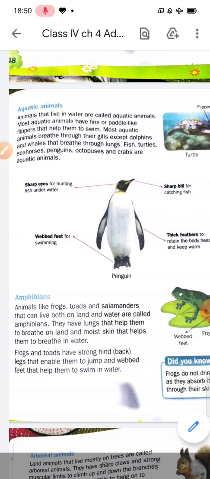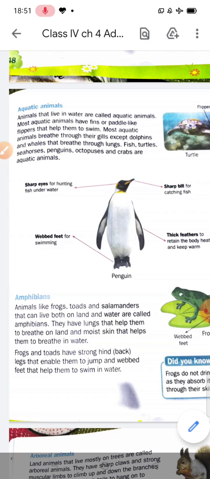Most aquatic animals have fins or paddle-like flippers that help them to swim, like fish. How a fish swims in water with the help of its fins, we have discussed also.